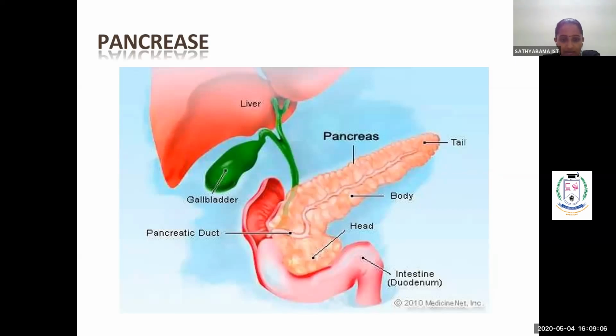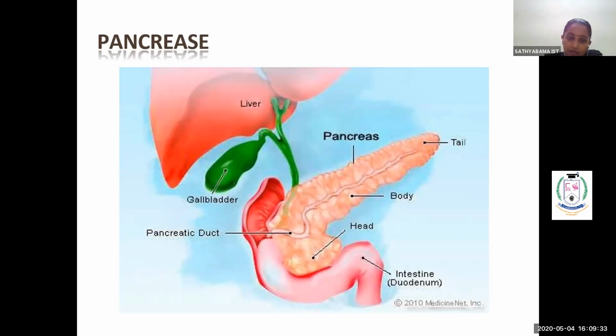The pancreas is a little different from the other endocrine glands. In the introduction classes, we have seen about the pancreas. This is the only gland that is involved not only in the endocrine part, it also has a role in the exocrine part. So what is the difference between endocrine and exocrine?